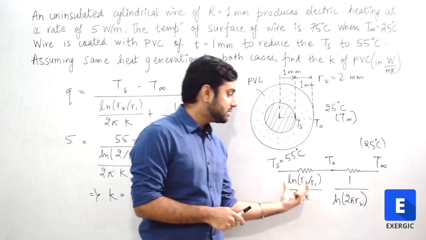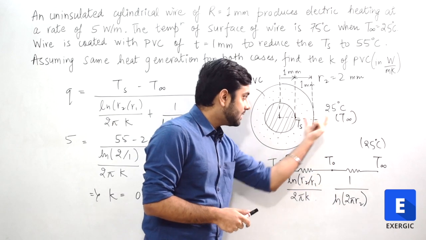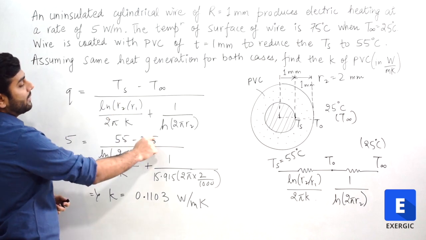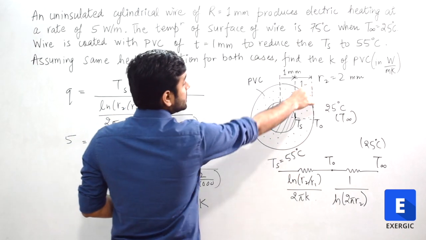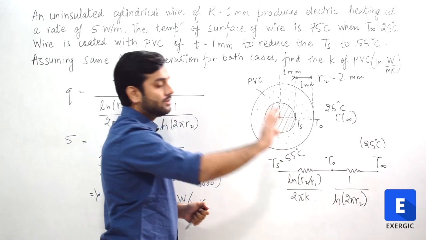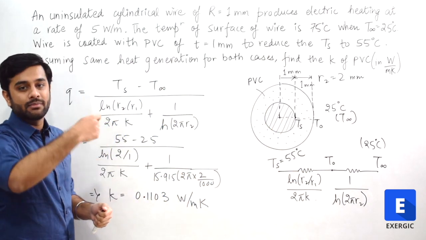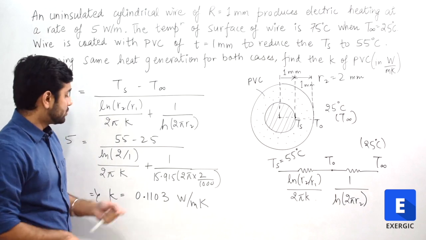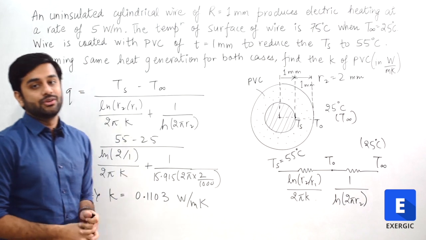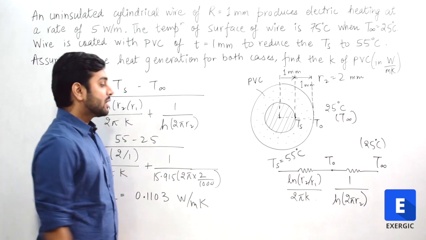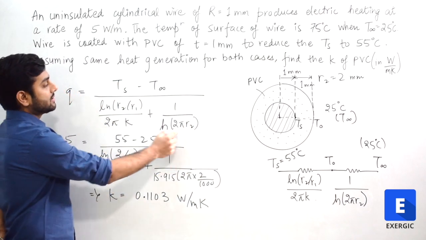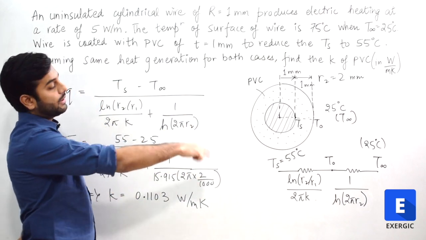So we will add both the resistances for conduction and for convection. Now if we put the values: 55 minus 25, R2 value is equal to 2 mm, R1 is equal to 1, so the ratio of them, whether you take the ratio in meter, mm, centimeter, is going to be 2 only. So it will be ln 2 by 1 divided by 2 pi k. K is unknown, K is the value that we require, plus, because these are in series, so they get added, plus 1 by H multiplied by 2 pi R2.